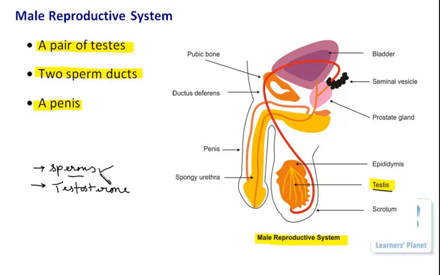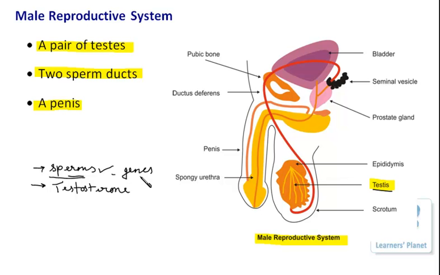Now, what I mean by this is that, as I clearly explained in the earlier session, during the process of reproduction there is the transmission of characteristics from one generation to another. And how is it taking place? The male body is contributing its own part. The characteristic features of the male body are stored in the sperms in the form of chromosomes or in the form of genes, right?